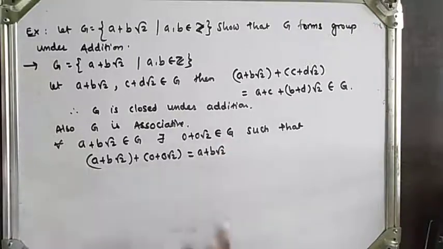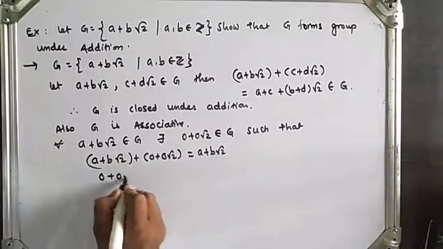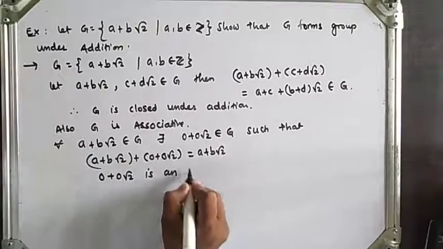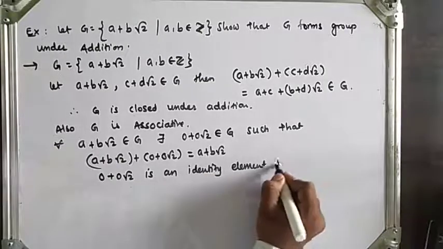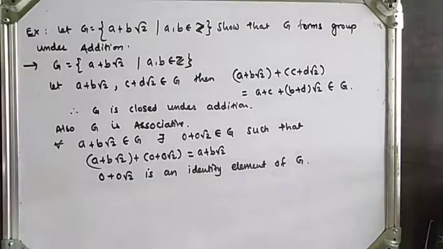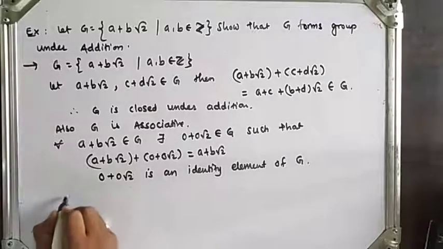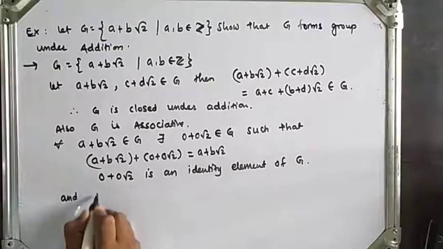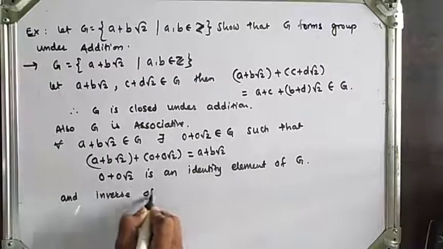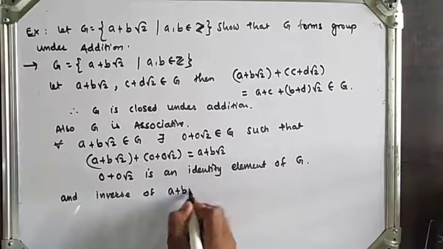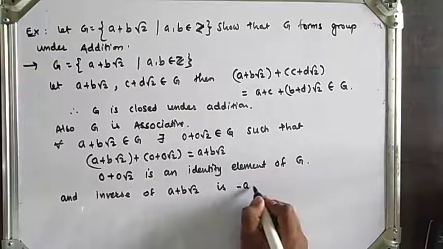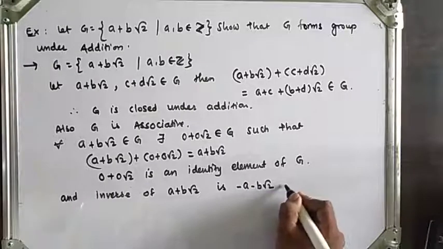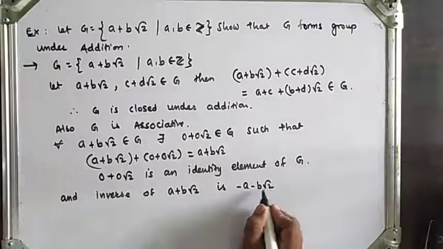Therefore 0 plus 0 root 2 is an identity element of G. And the inverse of a plus b root 2 is minus a minus b root 2, because their addition will be 0.